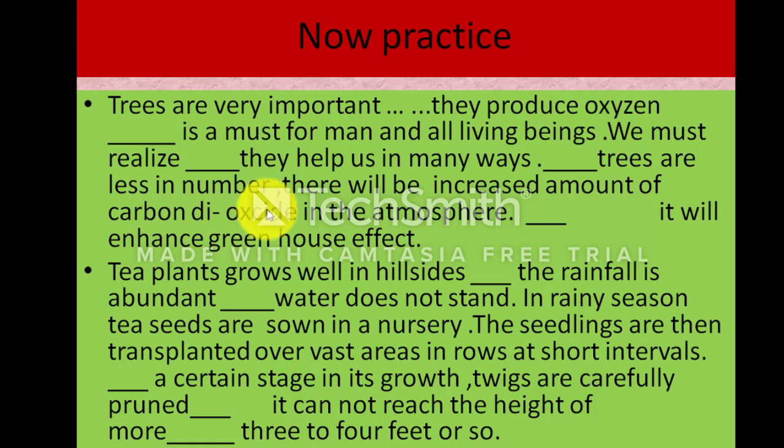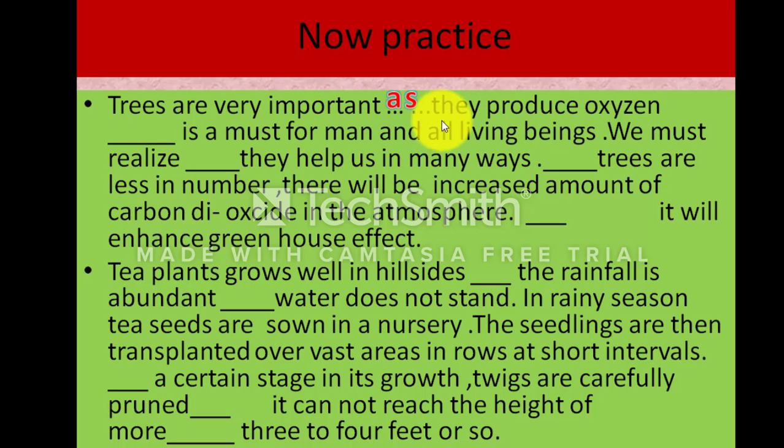Two sentences, look here. Trees are less in number. There will be increased amount of carbon dioxide in the atmosphere. It will enhance greenhouse effect. So what will be here? Trees are very important. They produce oxygen. It is the cause why trees are very important. So there will be: trees are very important because, or as you can write also, because they produce oxygen. Dash is must for man and all living beings. So you have to connect this sentence.